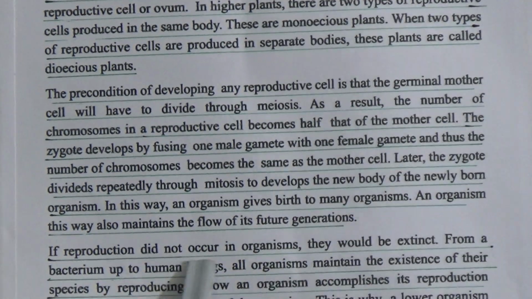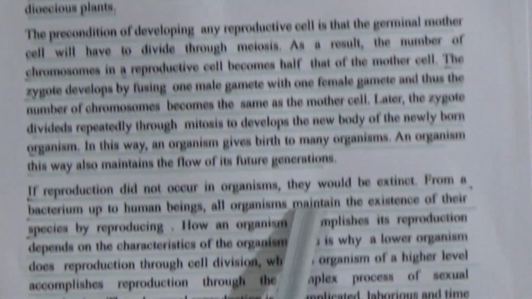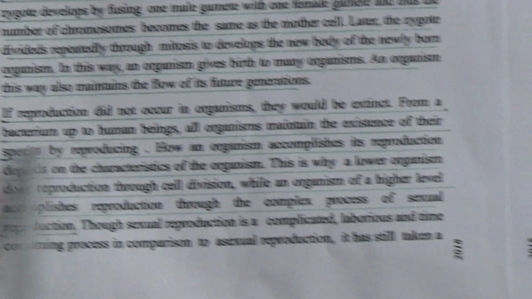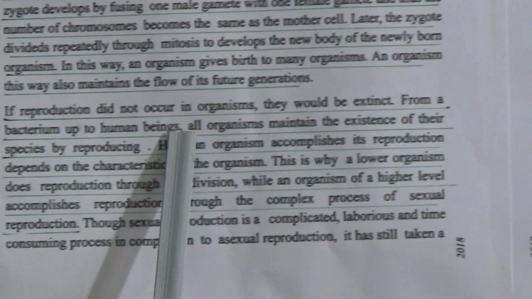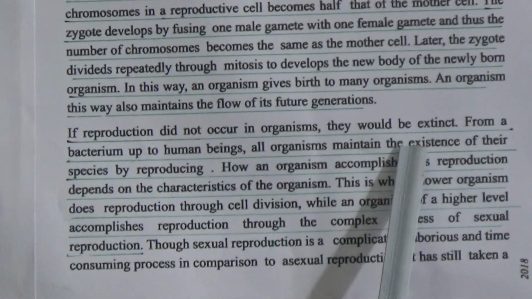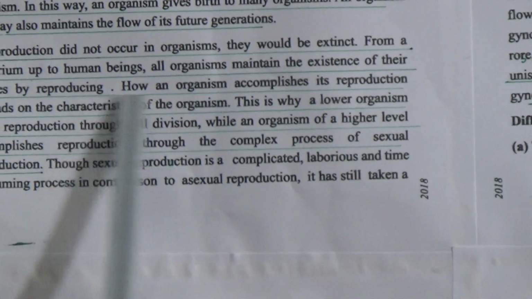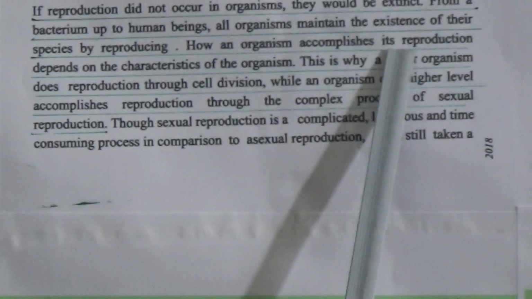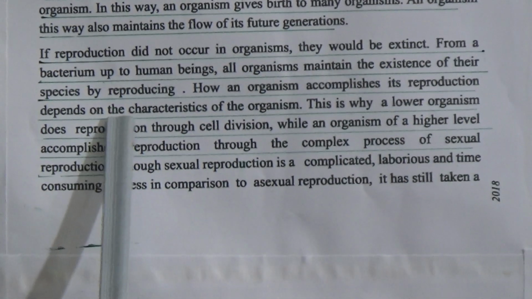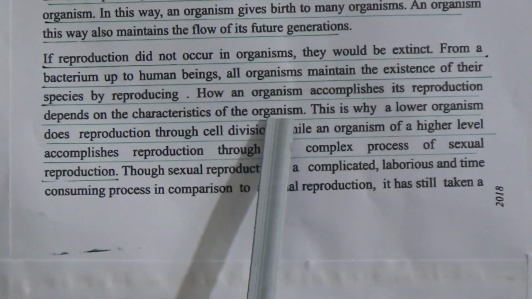If reproduction did not occur in organisms, they would be extinct. From a bacterium to a human being, all organisms maintain the existence of their species by reproducing. How an organism accomplishes its reproduction depends on the characteristics of the organism.